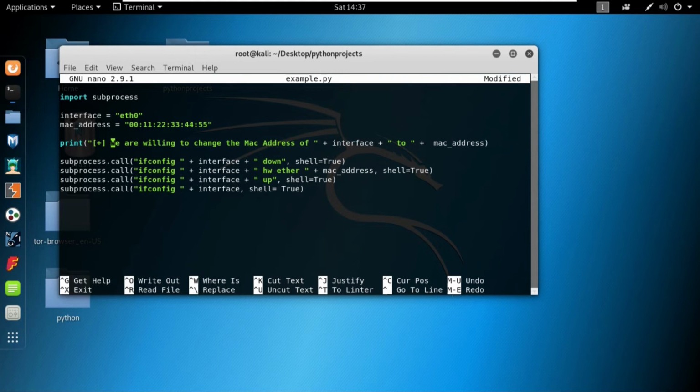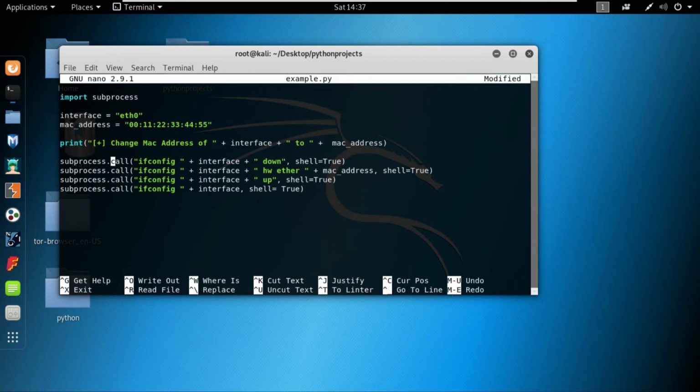I hope this has given you some understanding of what we are actually willing to do, and how we can use variables in conjunction with strings, using string and variable concatenation.